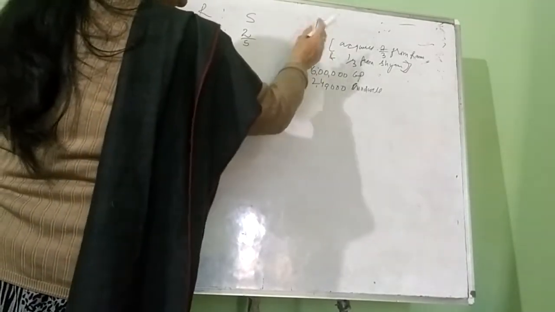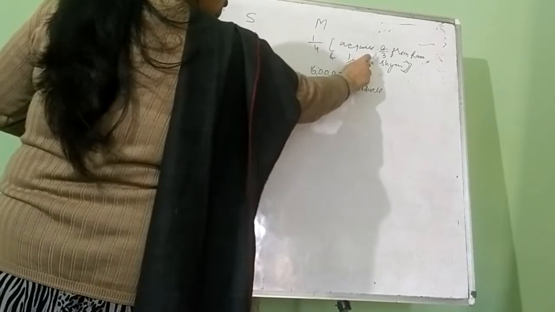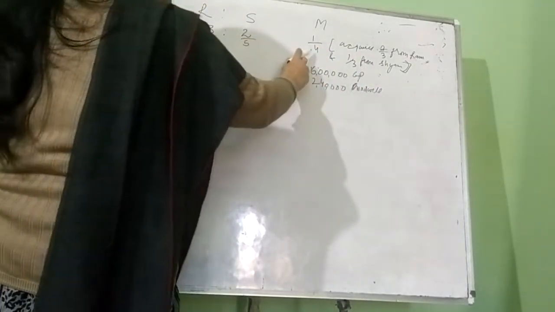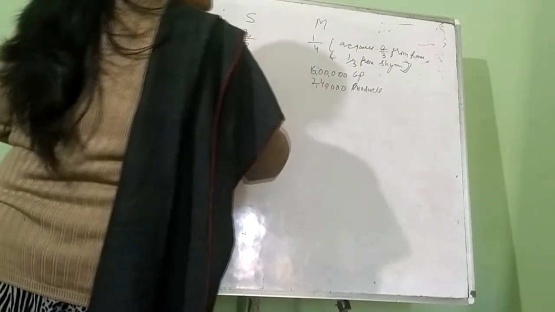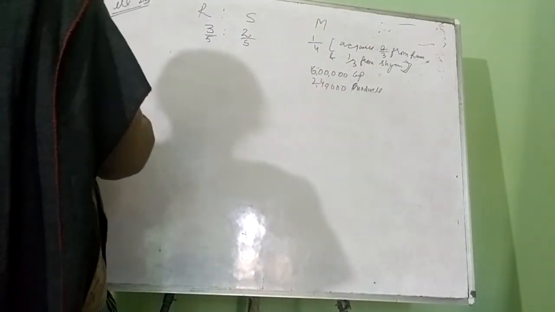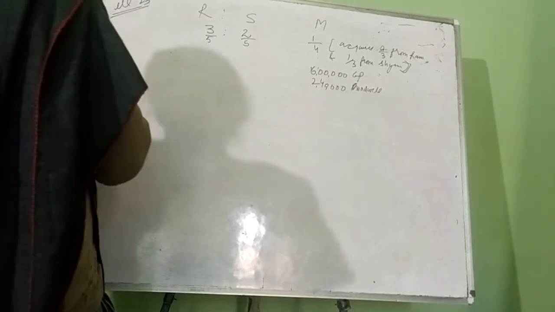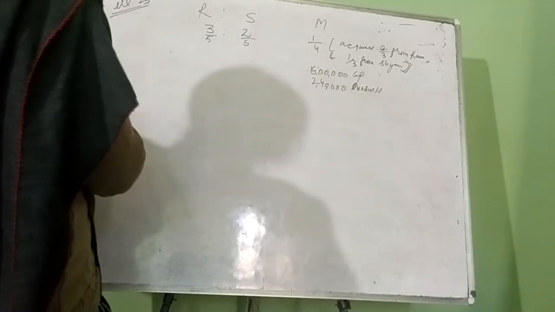Now how is he taking this 1/4 share? He is acquiring 2/3 from Ram and 1/3 from Shyam. Means out of 1/4, 2/3 he is acquiring from Ram. The 2/3 which is his, he is taking from Ram. So it means he is getting 2/3 of 1/4 from Ram.